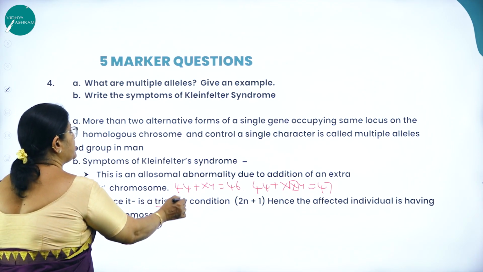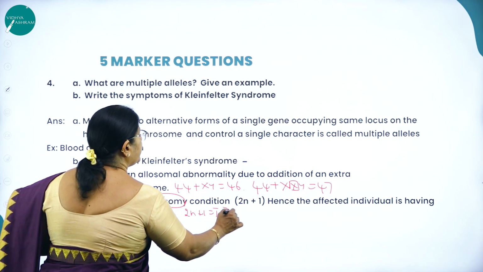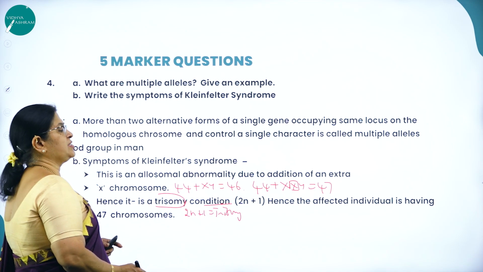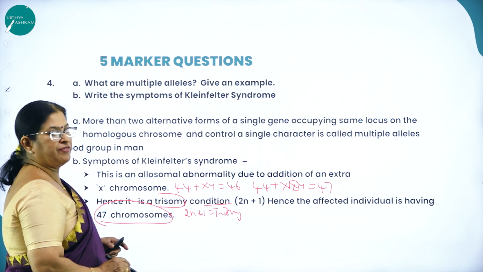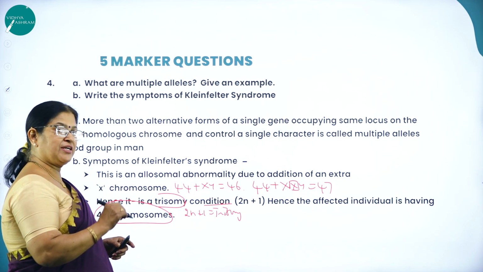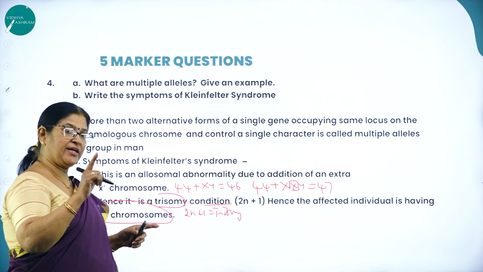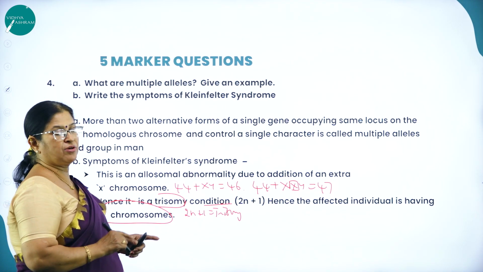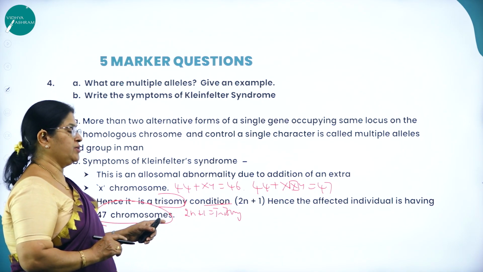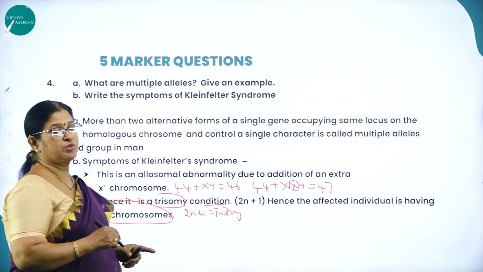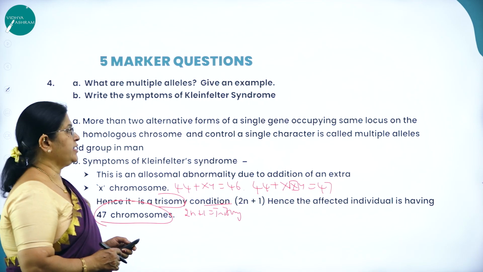So hence it is a trisomy. It is due to 2n plus 1, which is called the trisomy condition. The affected individual has 47 chromosomes instead of 46. So Klinefelter syndrome is an allosomal disorder where there is one extra X chromosome added to the normal set of sex chromosomes. Instead of 46 chromosomes, the male will have 47 chromosomes.